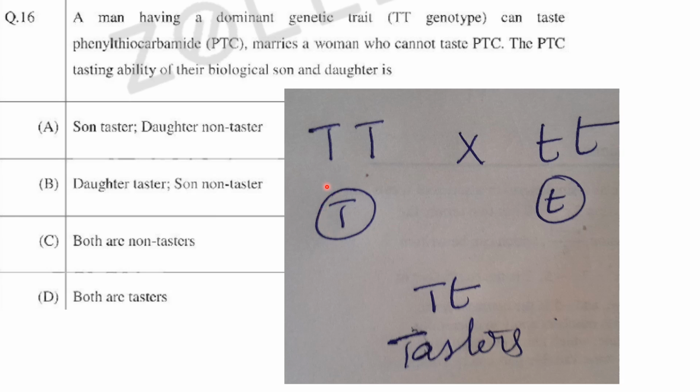The man will produce gametes containing T genotype and the woman will produce small t genotype, and this is autosomal inheritance. So the son and daughter will be tasters. The answer here is both are tasters. Answer is option D.